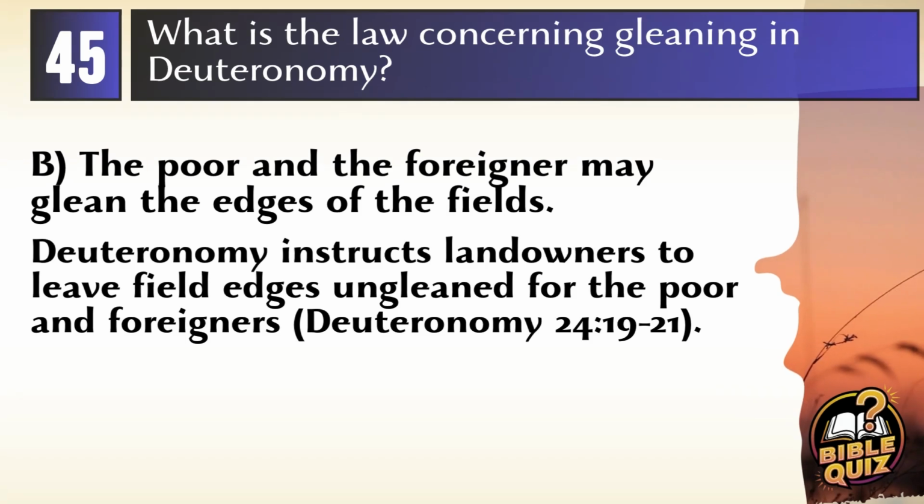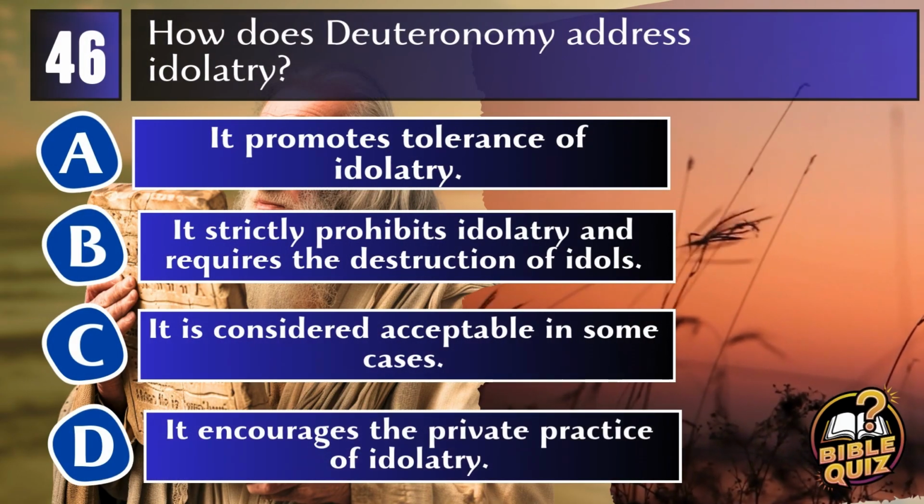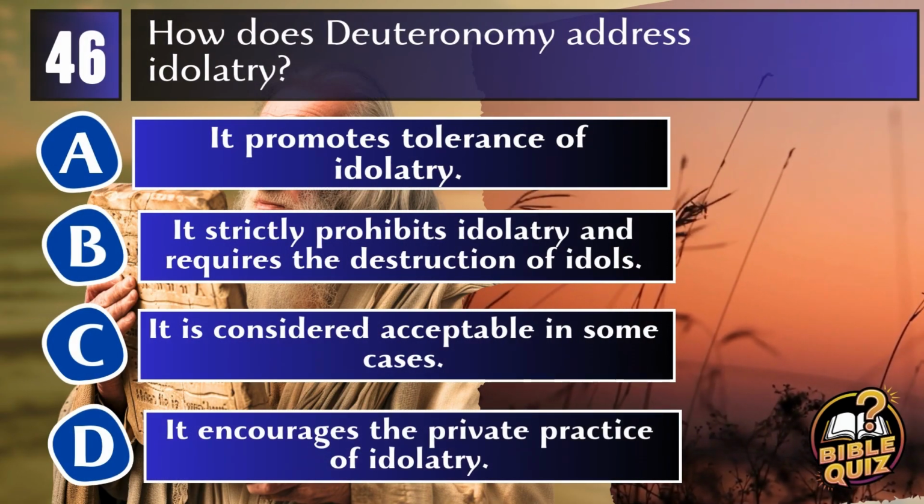Answer B. The poor and the foreigner may glean the edges of the fields. Deuteronomy commands landowners to leave the edges of their fields ungleaned so that the poor and the foreigner can glean from them, as part of ensuring care for the vulnerable. Deuteronomy 24:19-21. Question 46. How does Deuteronomy address idolatry?